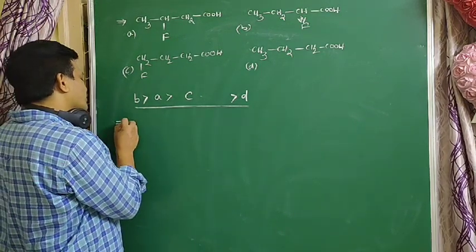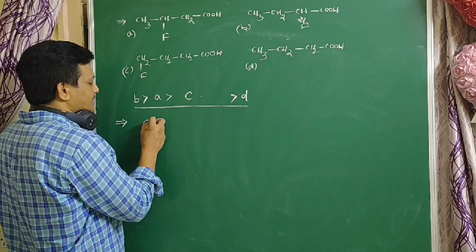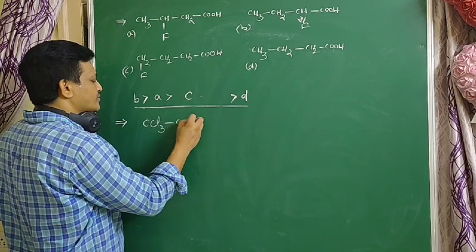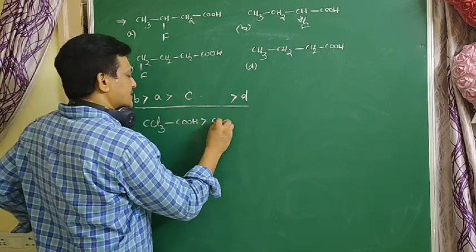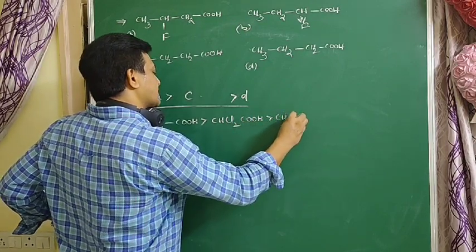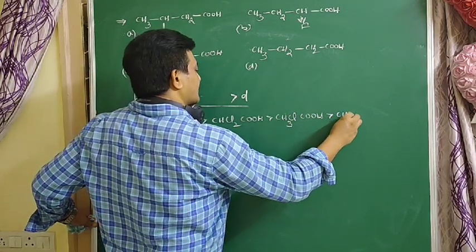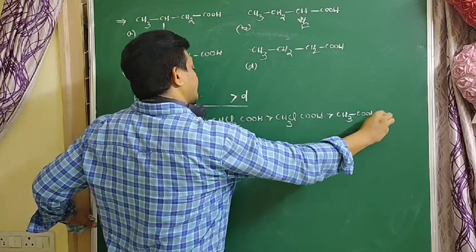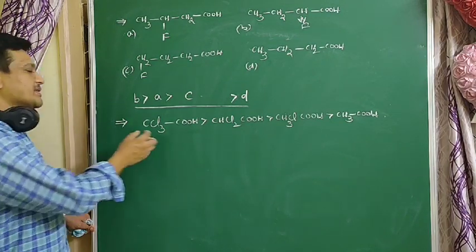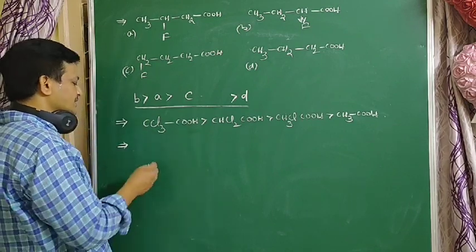As the number of negative groups increases, acidic nature increases. So CCl3COOH is more acidic than CHCl2COOH, that is more acidic than CH2ClCOOH, that is more acidic than CH3COOH. So as the number of negative groups increases, and the minus I effect increases, acidic nature increases.